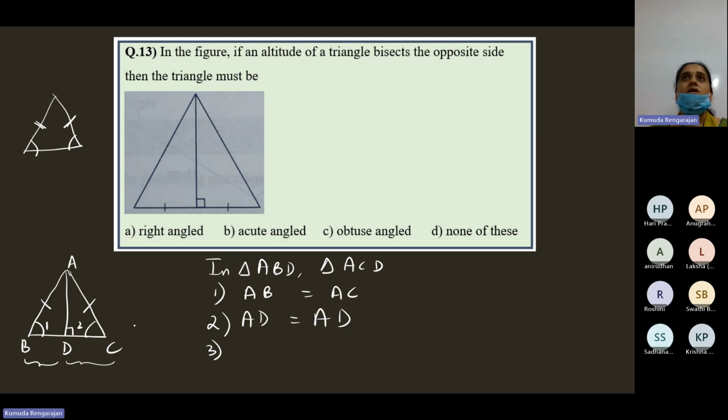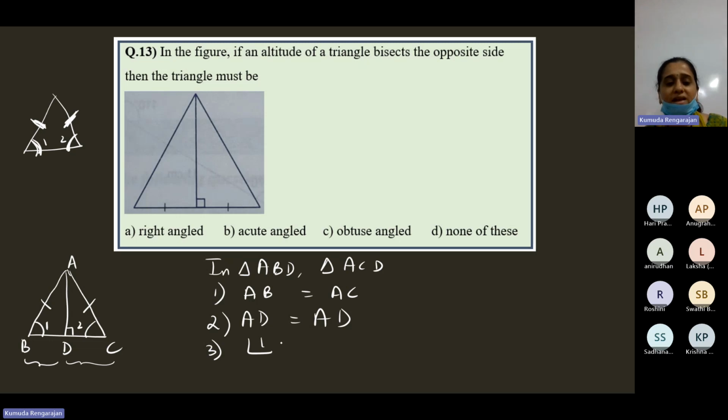When these two sides are equal, you must see the triangle in which we have these two equal sides. So for that, remove the altitude. See the triangle without the altitude. So these two sides are equal. That means this angle is equal to this angle. So Swati says angle 1 is equal to angle 2. Correct, because it's an isosceles triangle. These two sides are equal, so this angle is equal to this angle.